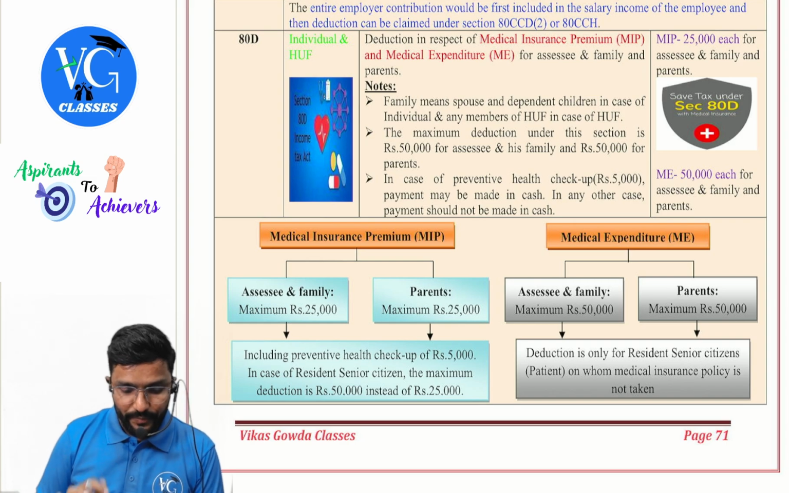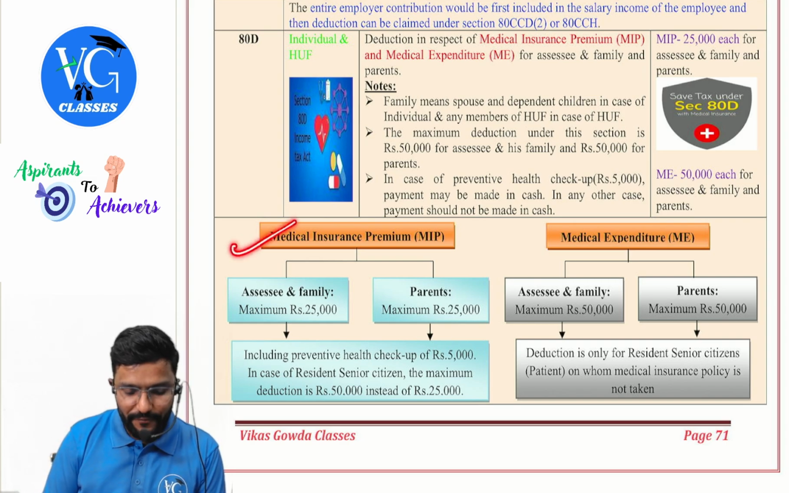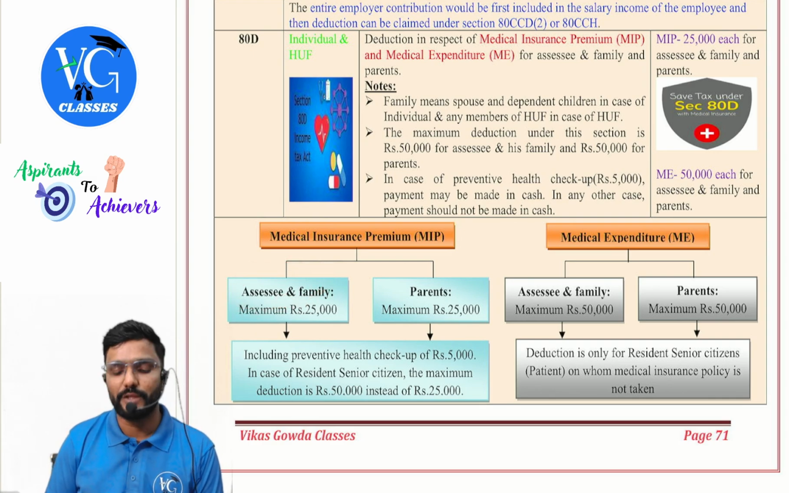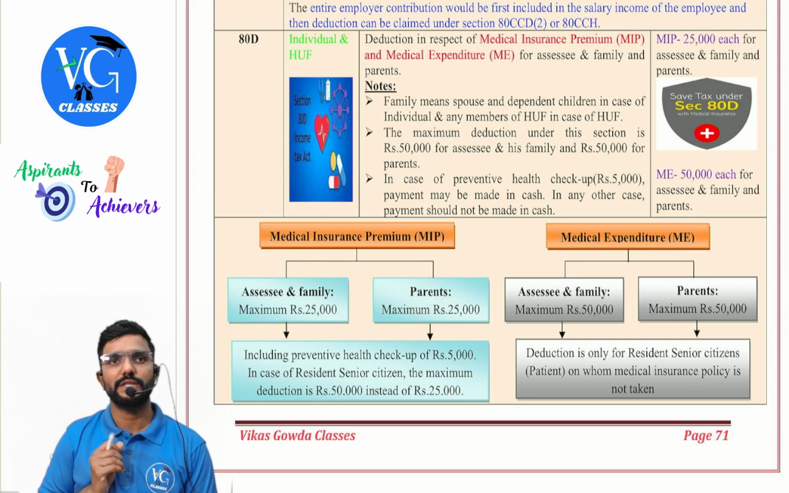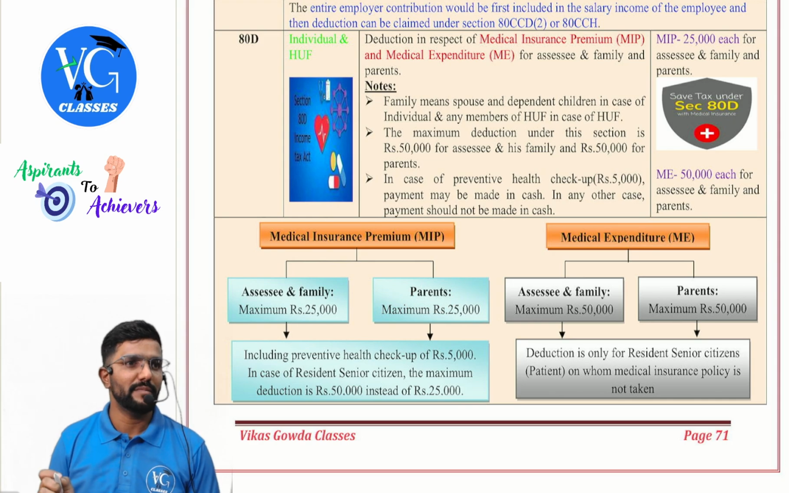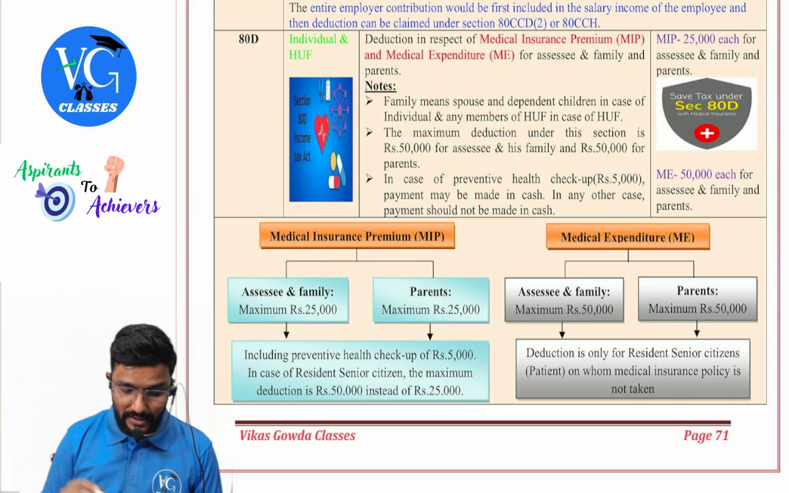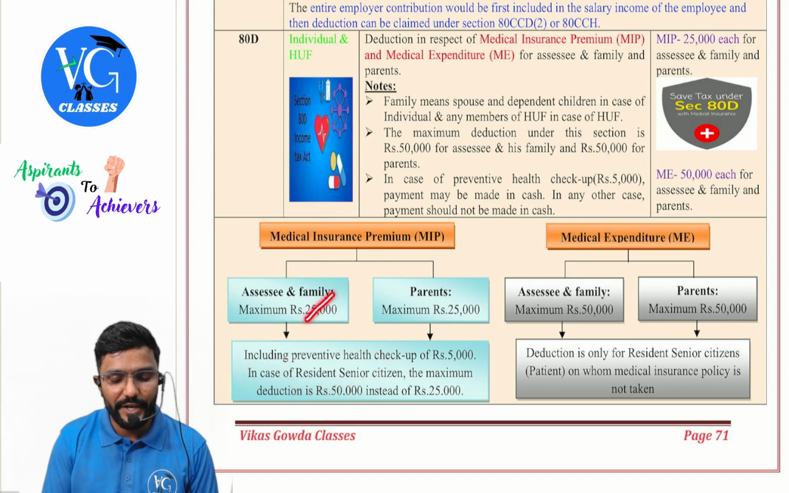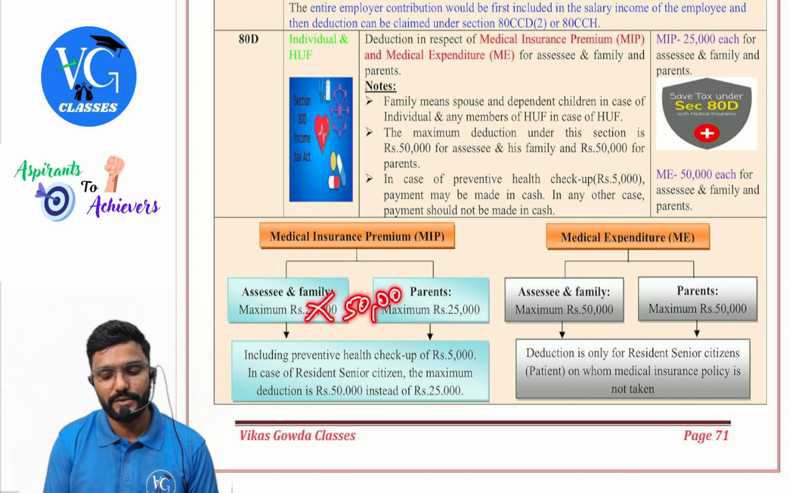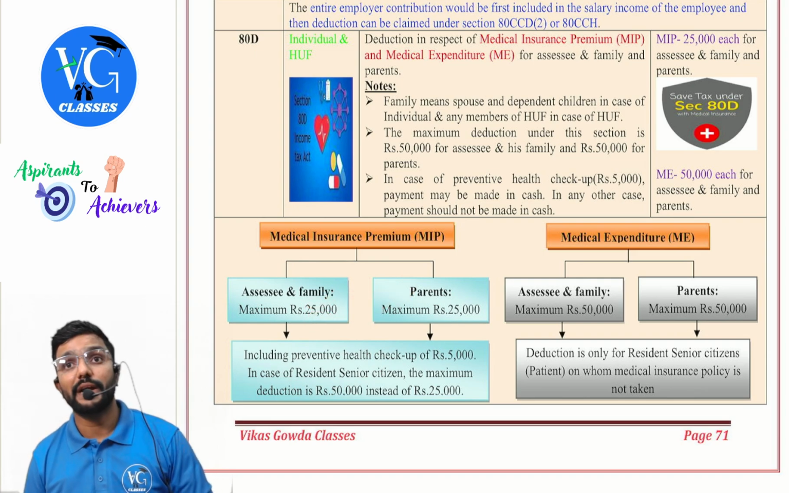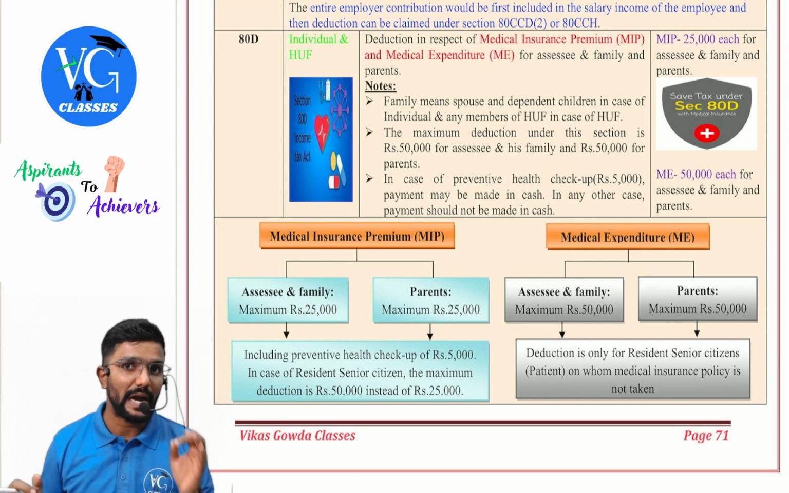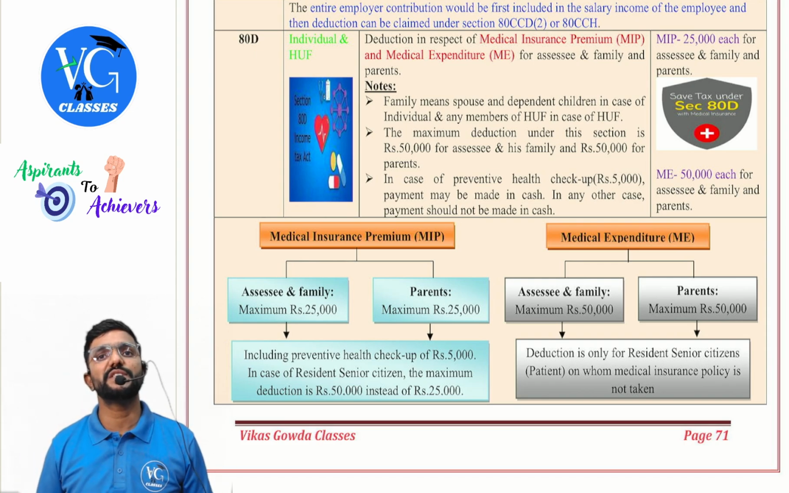Now, medical insurance premium, if it is paid for assessee and family, what is the maximum deduction? 25,000. For parents, that is father, mother, both put together, 25,000. But if any of them is a senior citizen, that too a resident senior citizen, then instead of 25, it would be 50, guys. At least one person in the group should be senior. May not be everyone.